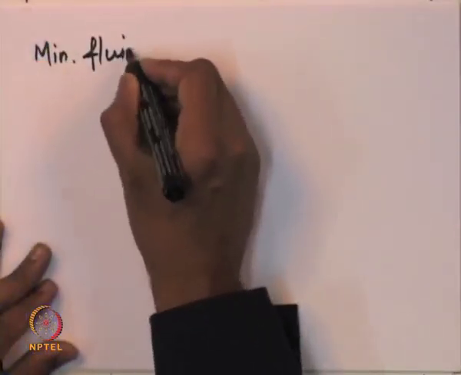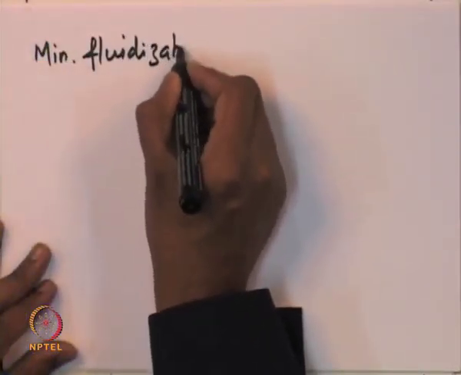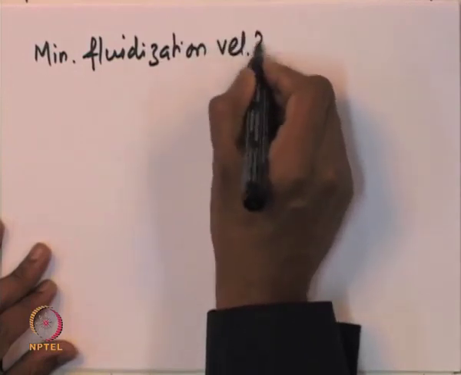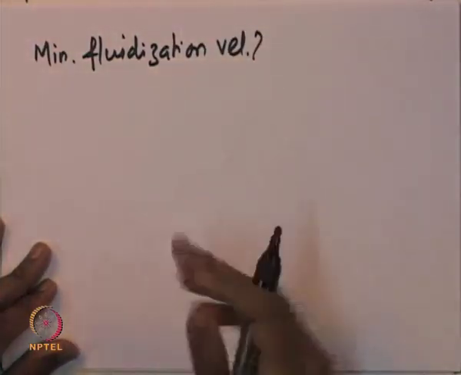Now the next parameter that we need to estimate is the minimum fluidization velocity. What is the minimum fluidization velocity?